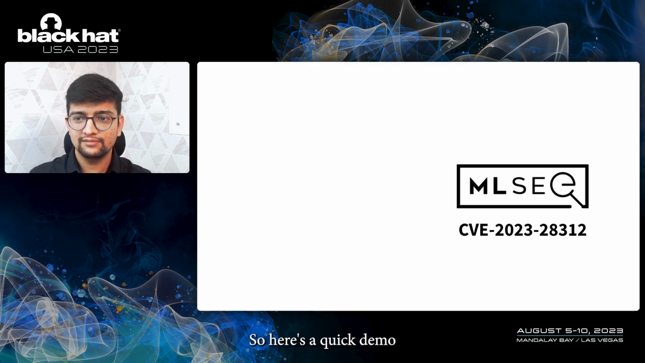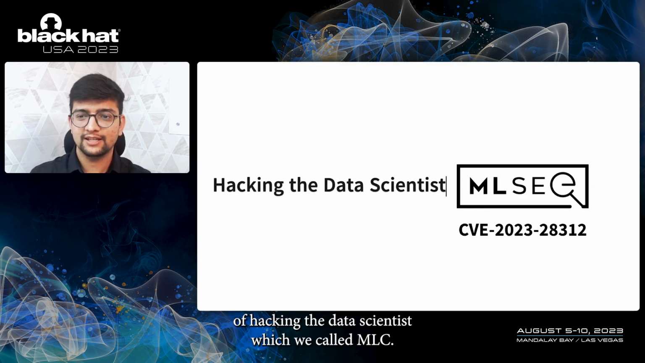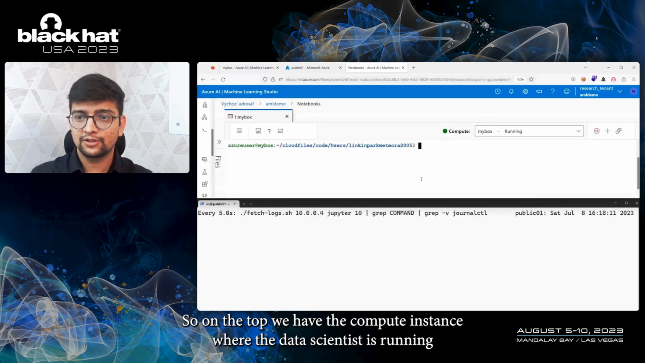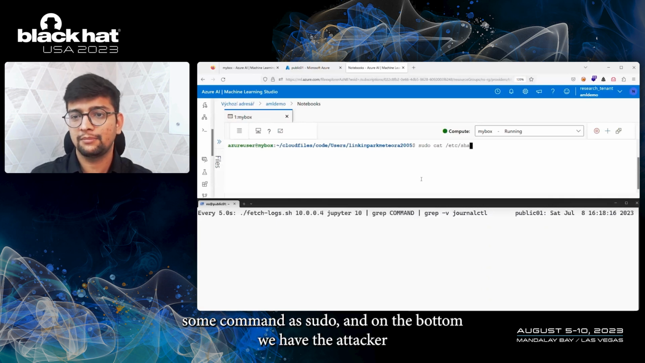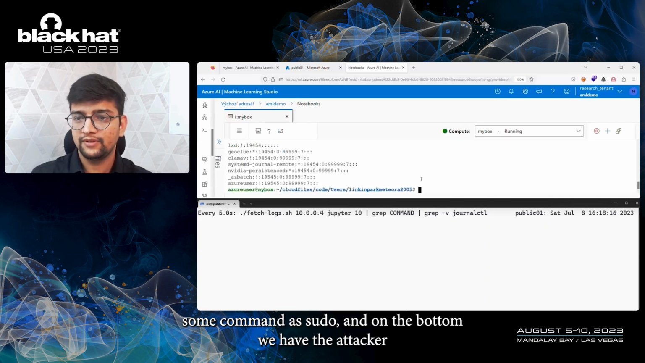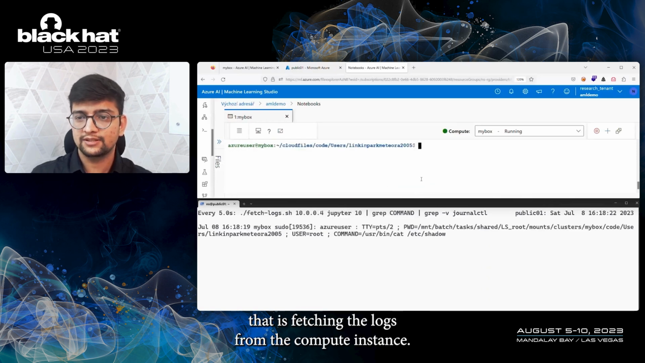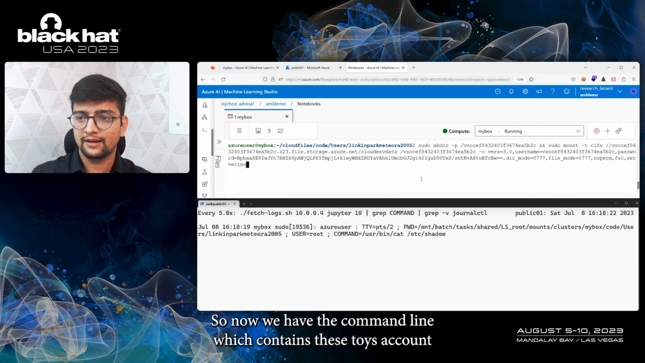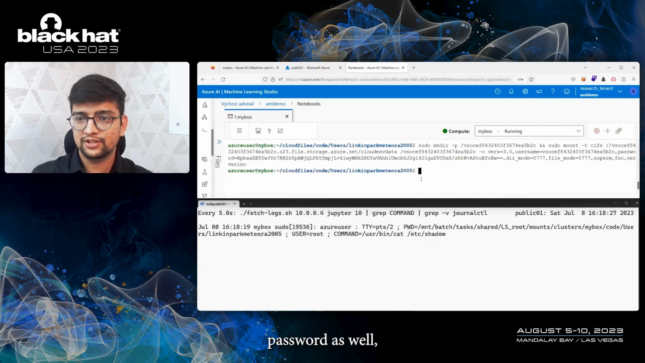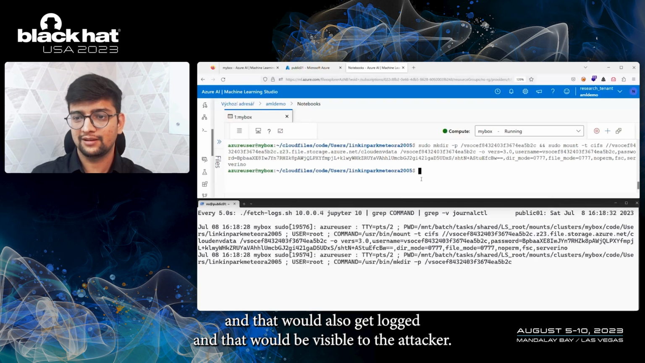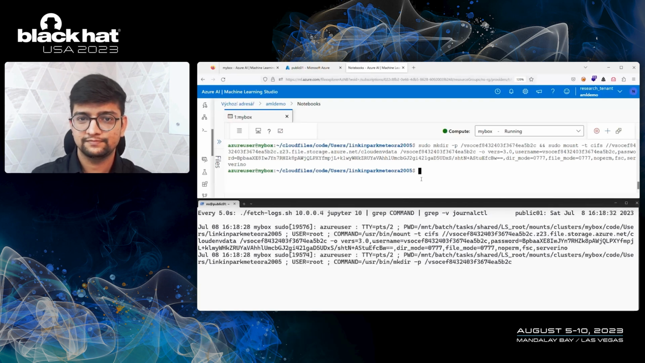So here's a quick demo of hacking the data scientist, which we called MLC. On the top, we have the compute instance where the data scientist is running some command as sudo. And on the bottom, we have the attacker that is fetching the logs from the compute instance. So now we have the command line, which contains the storage account password as well. That will also get logged and will be visible to the attacker.